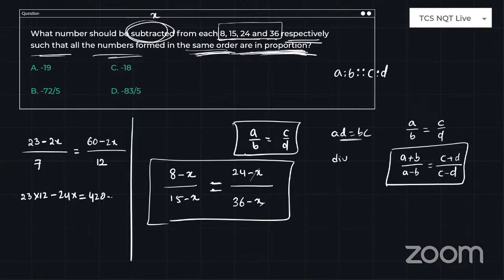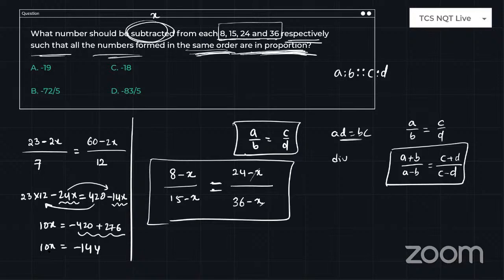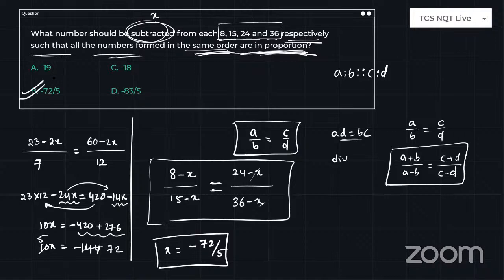Minus 7 twos are 14X. The difference of 14X and 24X is 10X. It went to this side, and 420 went to the left-hand side. So minus 420 plus 23 twelves, which is 276. So 10X is equal to minus 144. Then 2 will cancel: 2 fives are 10 and 2 seventy-twos are 144. So X is equal to minus 72 by 5. So option B is correct.